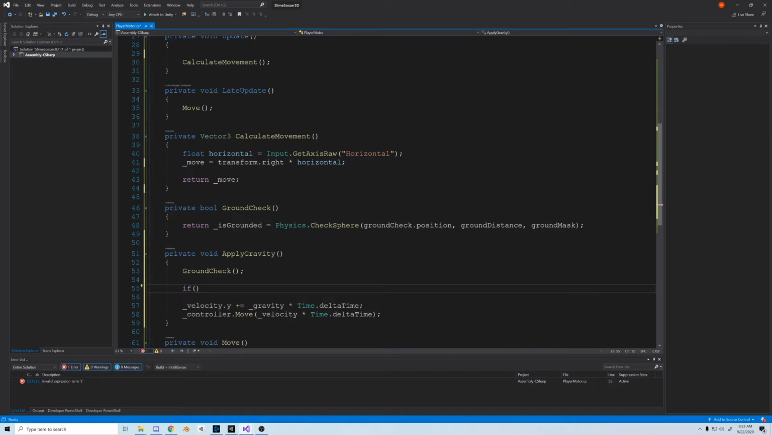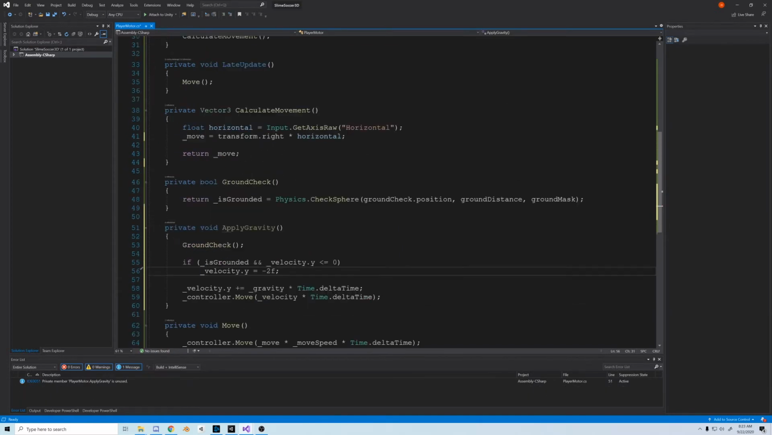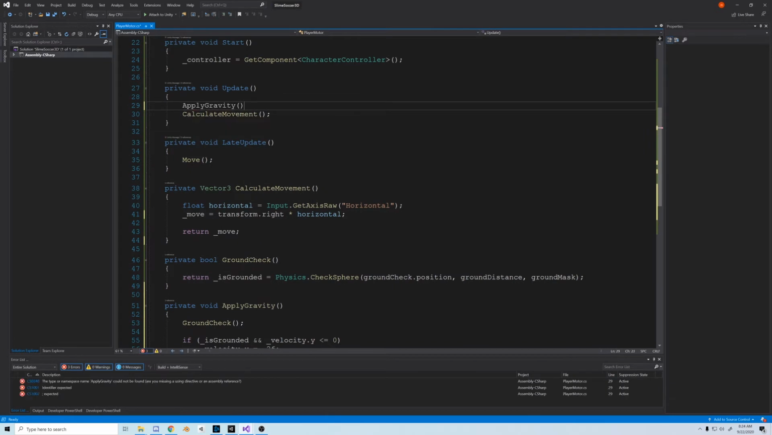The big thing is we don't want gravity constantly increasing if we're grounded, so we'll create an if statement. If isGrounded and our velocity is less than or equal to 0, then we'll make it equal to -2, which should keep us on the ground and make sure we don't wind up floating by accident if the ground check hits too soon. Next, we'll pop ApplyGravity in the Update function.